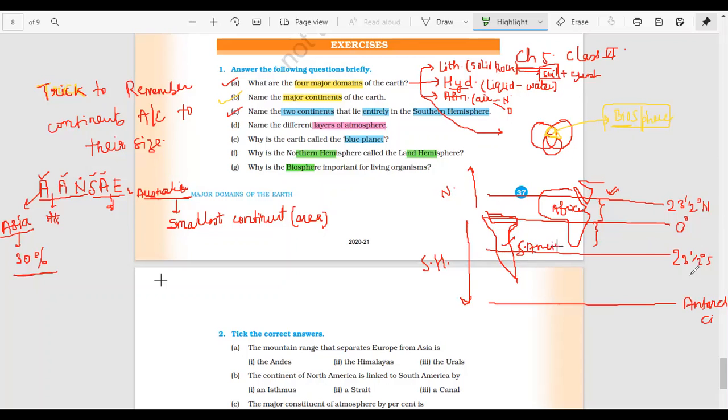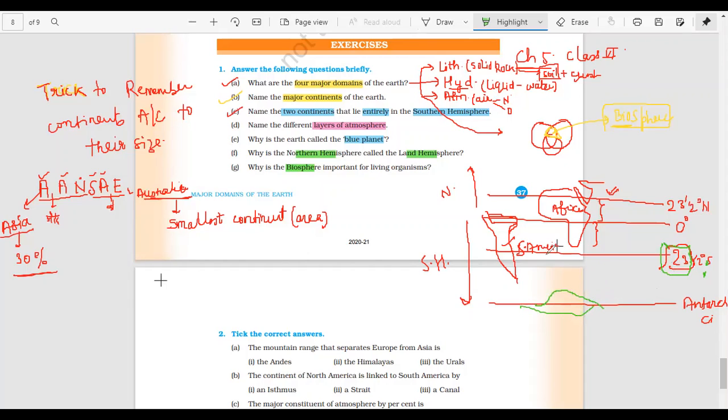And somewhere here is Australia. I pick a different color for Australia. So this is your Australia and this is your New Zealand, and here is your Antarctica.